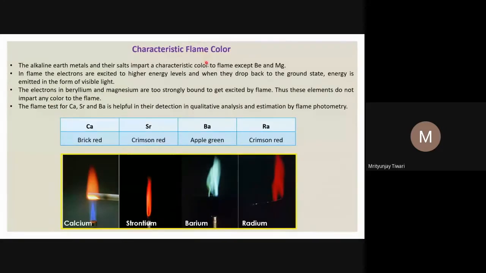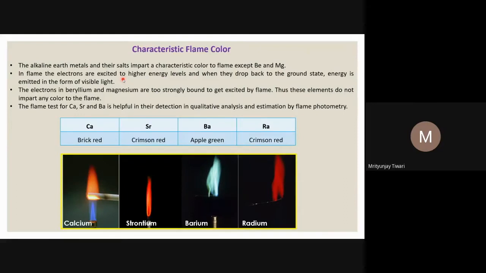Now let us look into the characteristic flame color. We have also seen the characteristic flame color for the alkali metals, where almost all the alkali metals give a characteristic flame color. In the case of alkaline earth metals, beryllium and magnesium do not show any flame color. Only calcium, strontium, barium, and radium, if you want, usually show flame colors. But beryllium and magnesium do not show any characteristic flame.